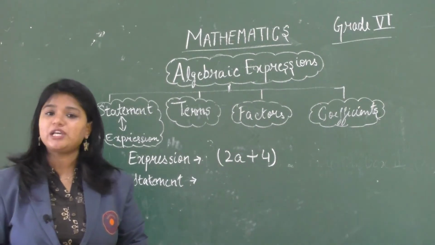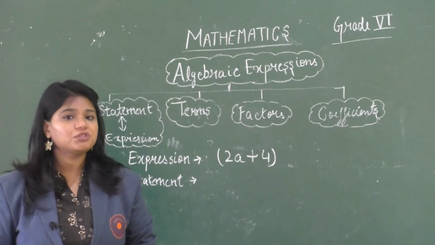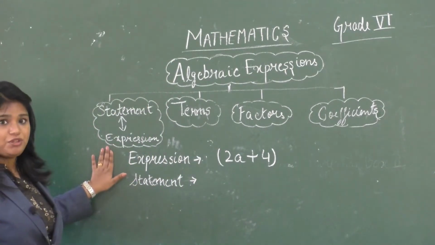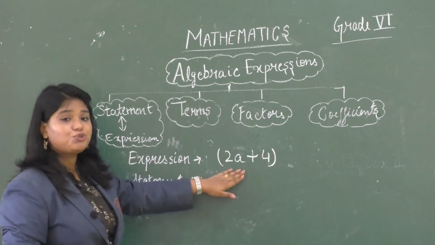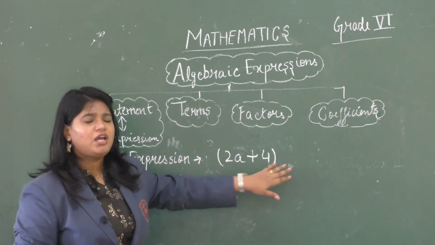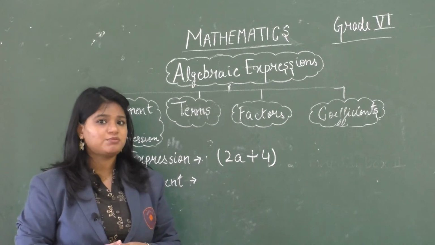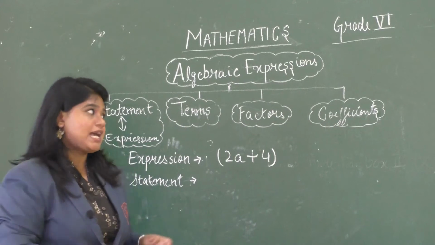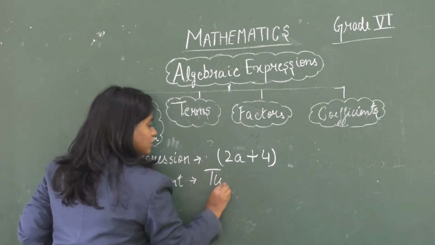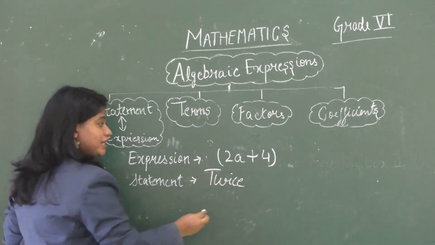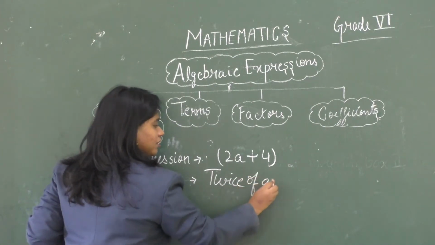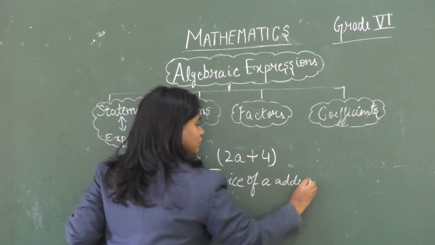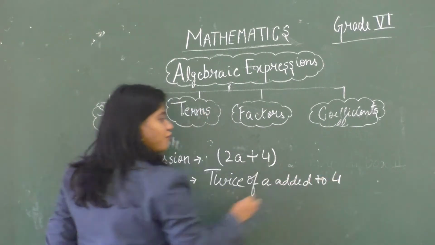Now let's learn the vice versa of it, that is how to convert an expression into a statement. So here, as you can see on the board, I have an expression 2a plus 4. Now how can I write it into a statement? Any guesses? Yes, I can write it as twice of a added to 4.